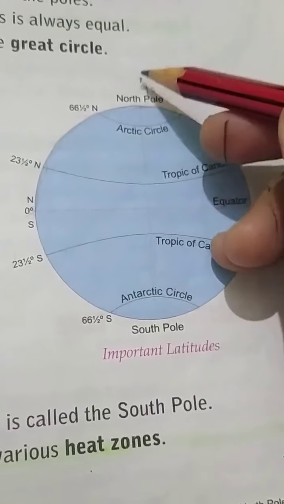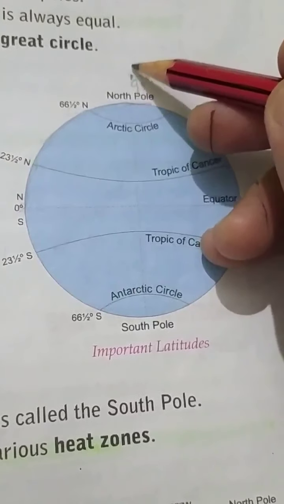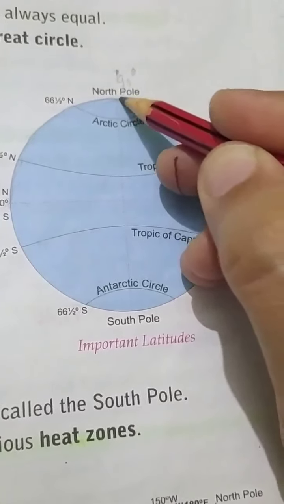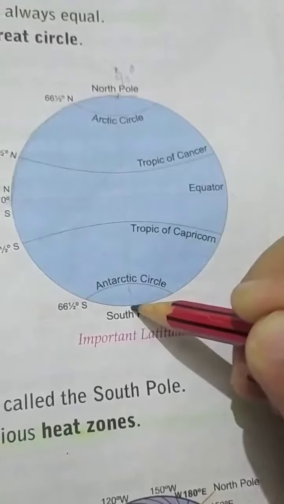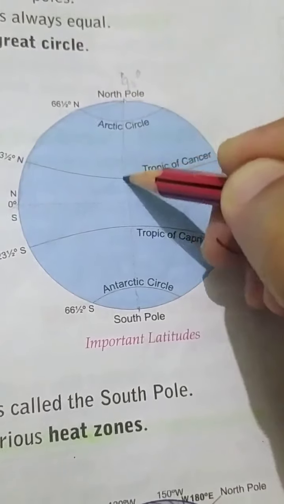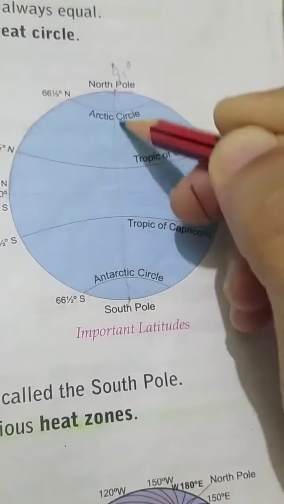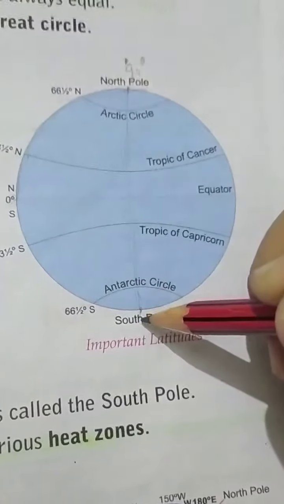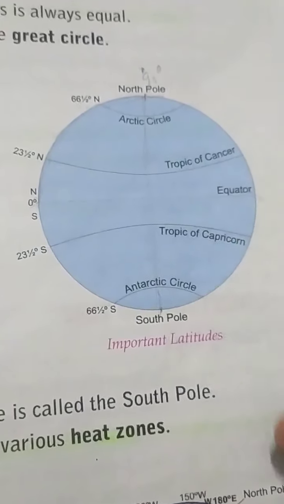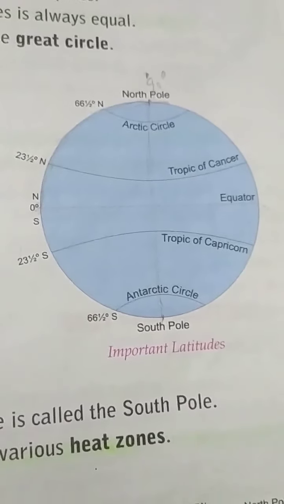And this pole star lies in line with the axis. And this is the axis from the north pole till the south pole. It is an imaginary line that runs from the north pole towards the south pole. Now let us see the next proof.